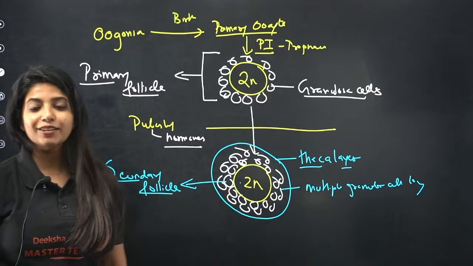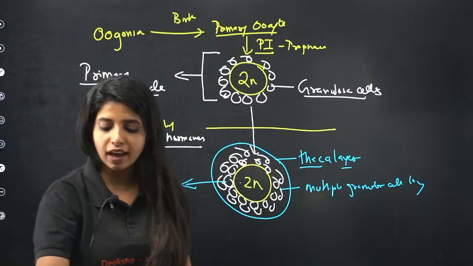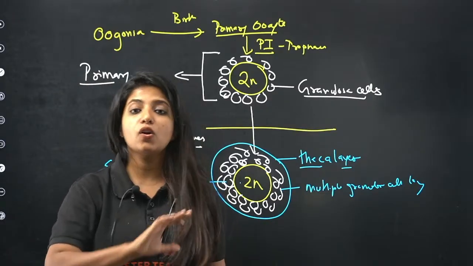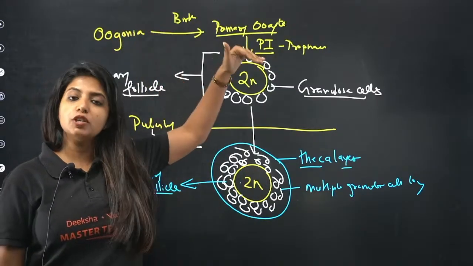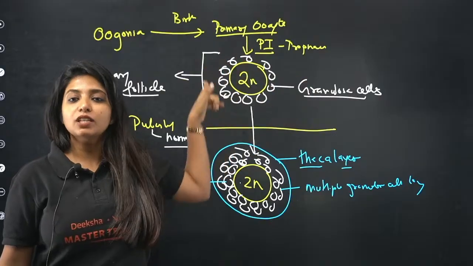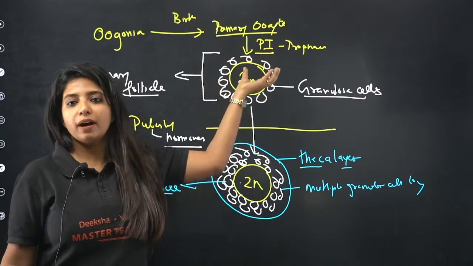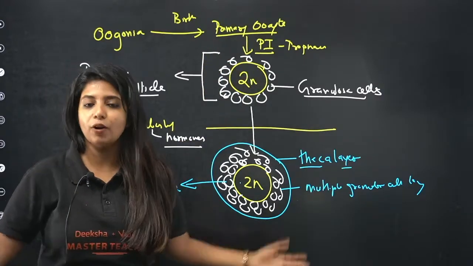Why did we have millions? It's just like you have seen dogs having so many puppies. Why do they have so many puppies? Because they are pretty sure that a lot of them are going to die. Similarly, it was millions in number. We are pretty sure that from birth to puberty, a lot of them are going to die. And the granulosa cells are there to nourish the primary oocyte, just to provide nourishment, but still a lot of them die.